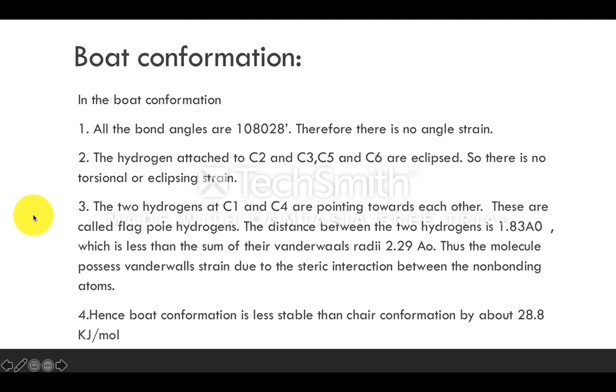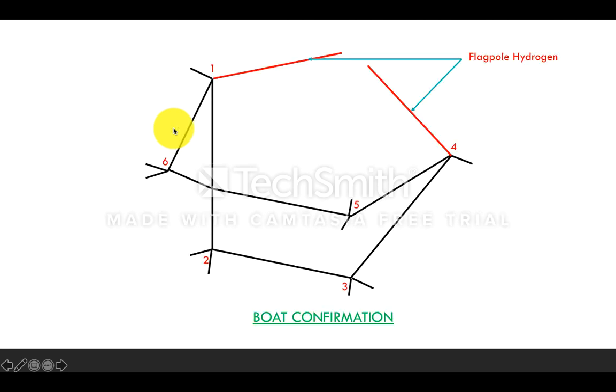Next is the boat conformation of cyclohexane. This is the second conformation, because the cyclohexane molecule has various conformations. The first one is the chair conformation and the second one is the boat conformation.